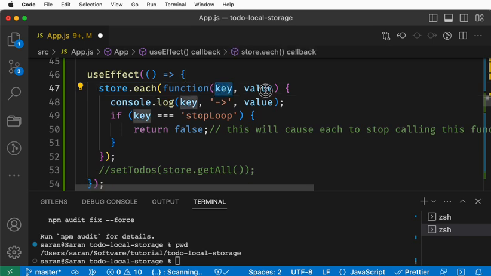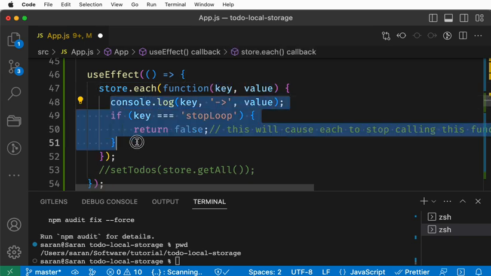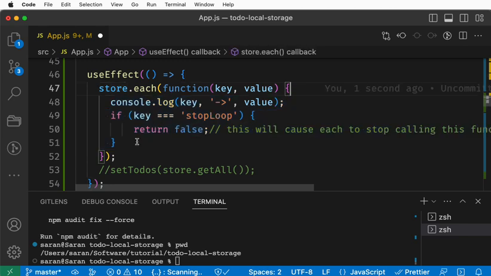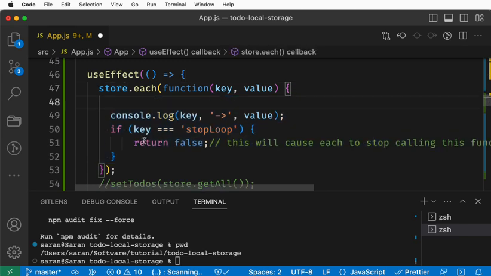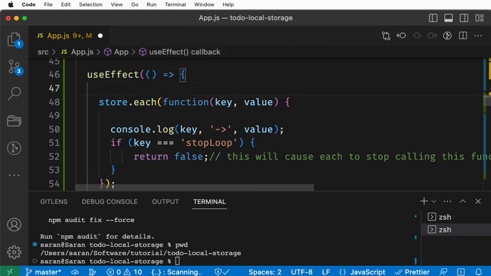The key is a key and the value. Here we can just create some array, dbTodos array.